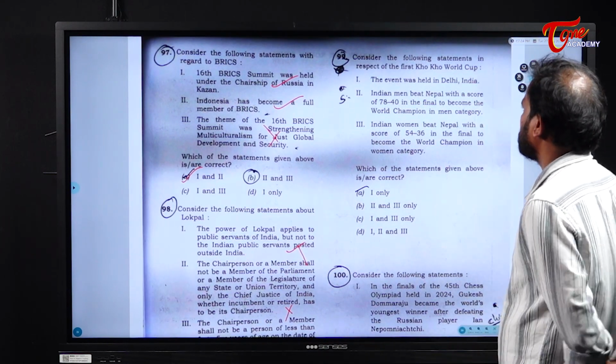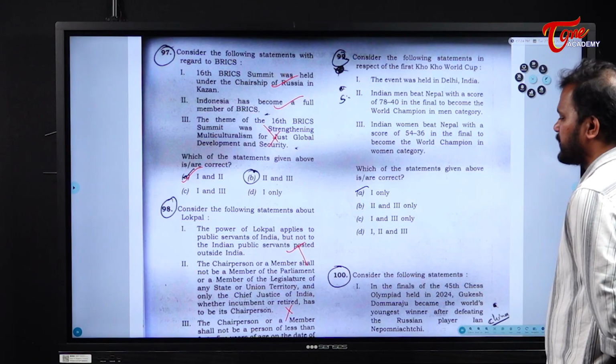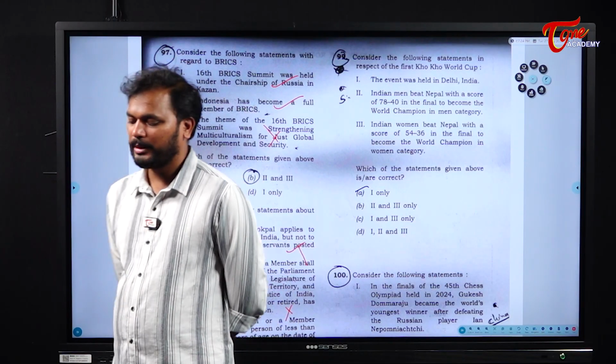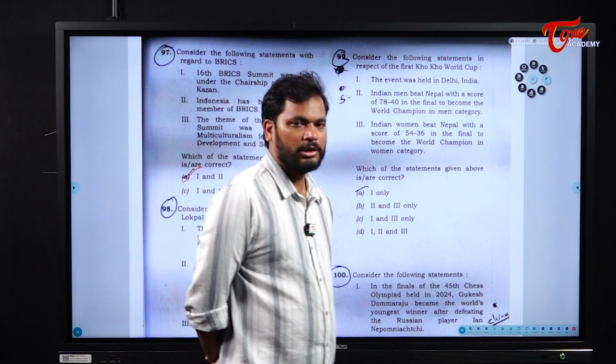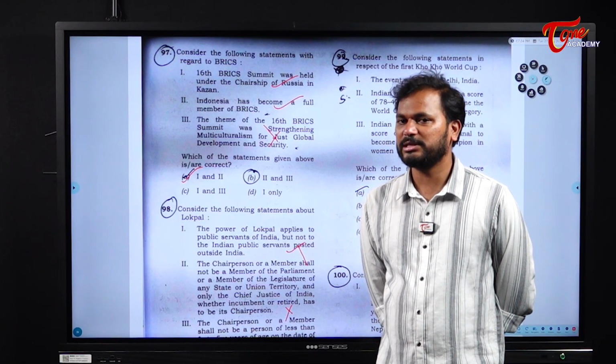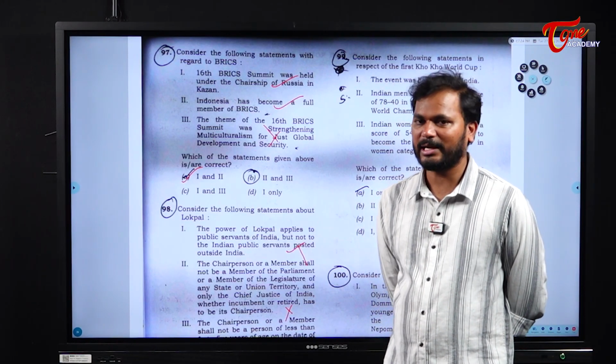See, in this particular Lokpal question, the fundamental thing is that the Prime Minister is immune to the investigation in certain areas, in certain fields. So, as a consequence of that, we can consider that statement as correct.